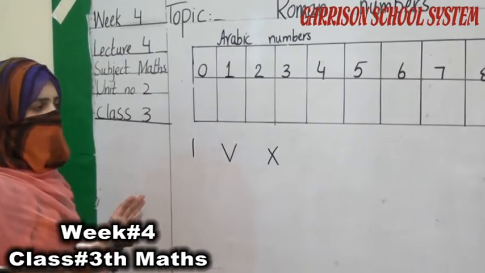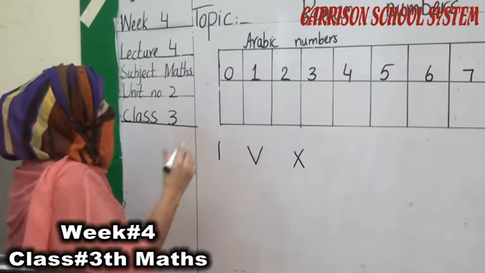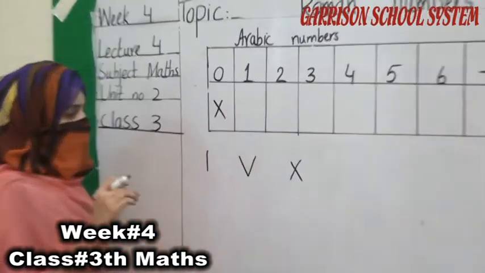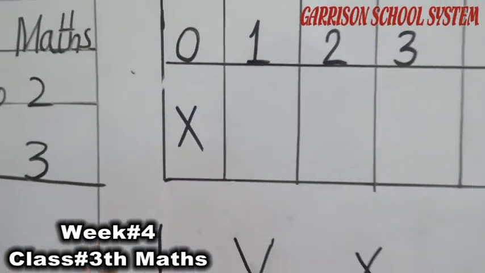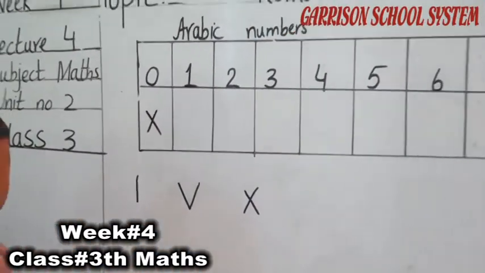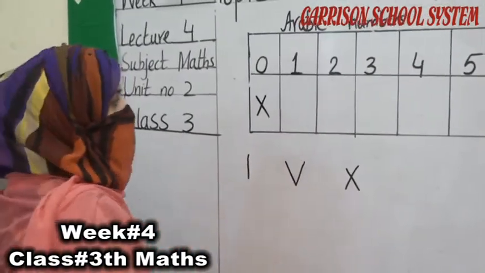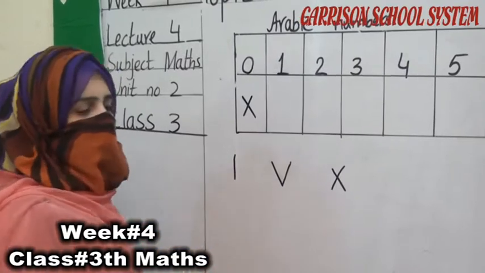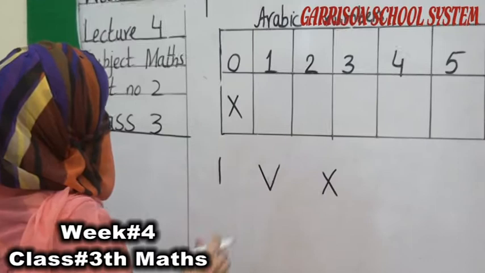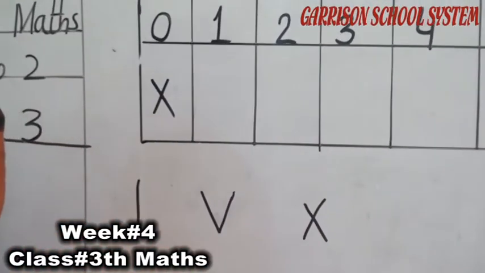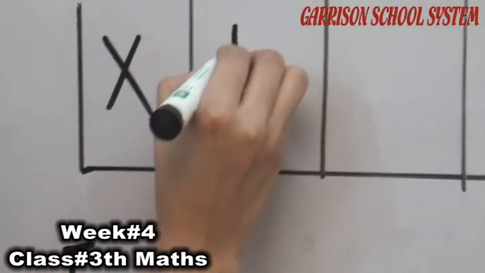There is no value of 0. There is no concept of 0 in Roman counting, so we don't write anything here. According to the Roman scholars, there is no value and no concept of 0, so there is nothing and no symbol we have to put here. Let's move to the number 1. We use this symbol I for the number 1.